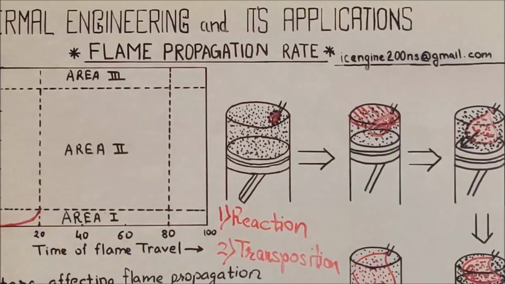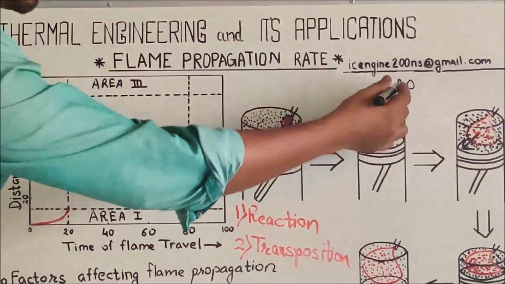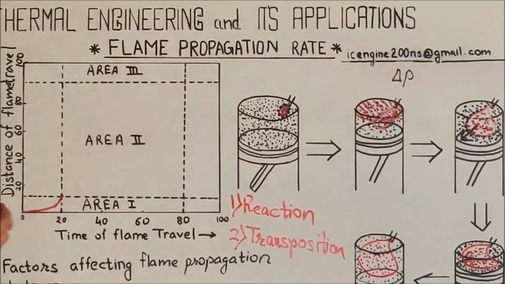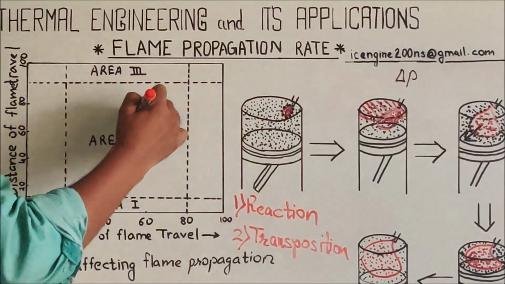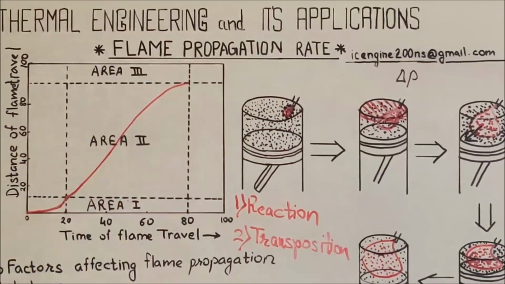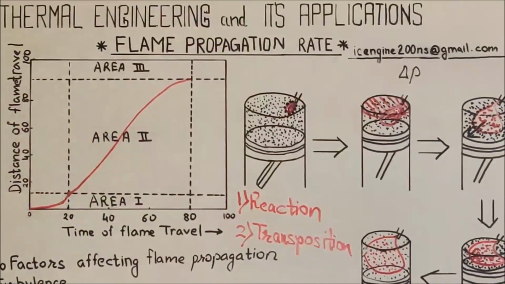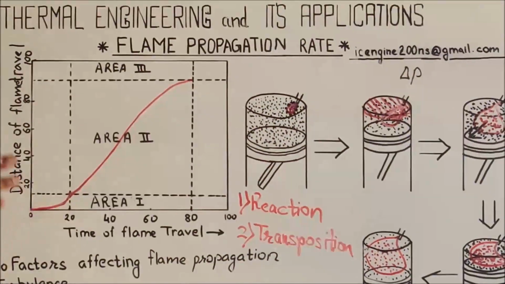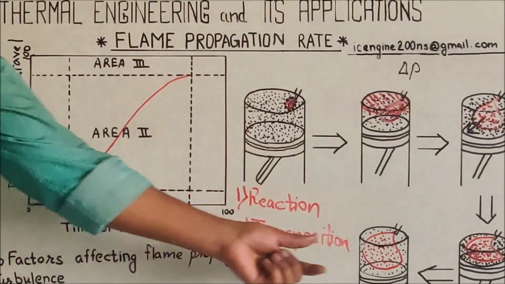So this is going to create a large pressure difference, which is going to increase the transposition rate. So again, in the second area, there would be high distance travel of the flame within a short span of time. Most of the flame travel that has taken place is in the volume where the velocity of the mixture is higher. This will be higher only in the case where turbulence is high.